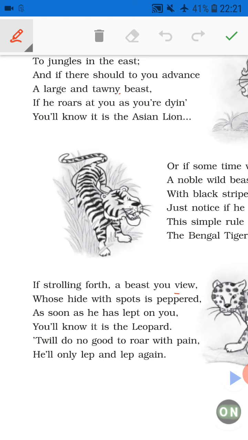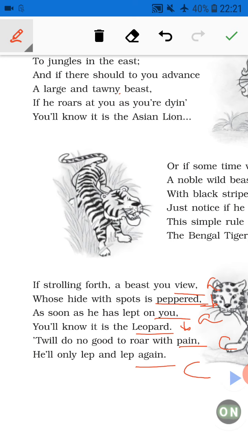View, you, we can call them A. Then peppered, leopard, we can call them B. Then pain, again is C. So A, B, A, B, C, C. You can see the same rhyming scheme is used in the whole poem.